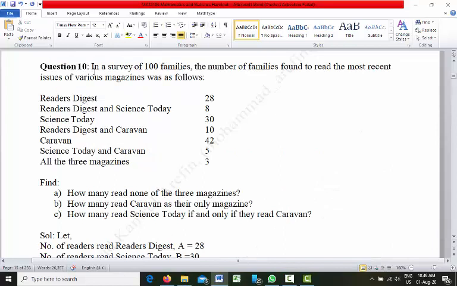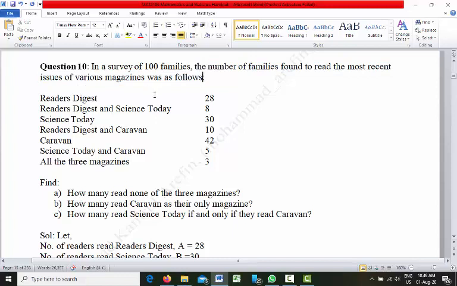Now question number 10. In a survey of 100 families, so that means we are doing a survey on 100 families. So this is the universal set, right? In a survey of 100 families, the number of families found to read the most recent issues of various magazines was as follows.